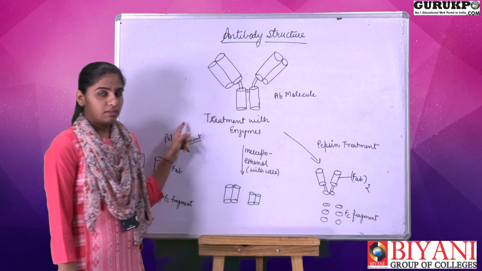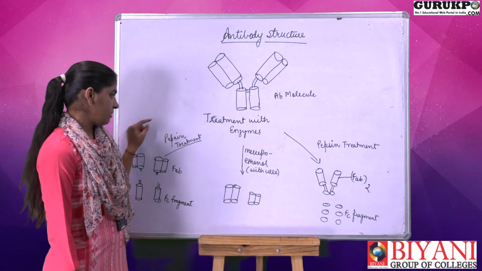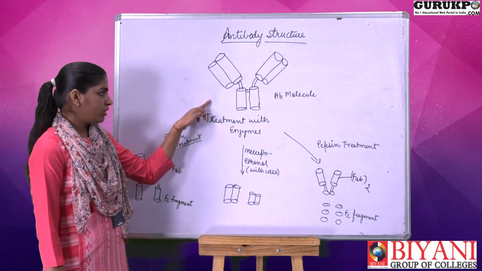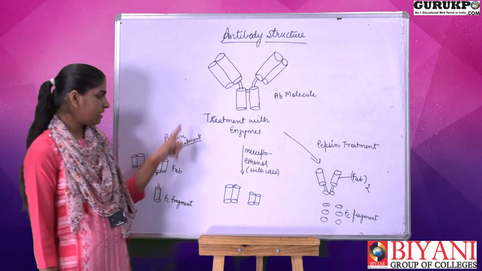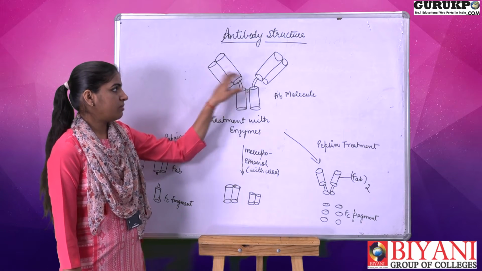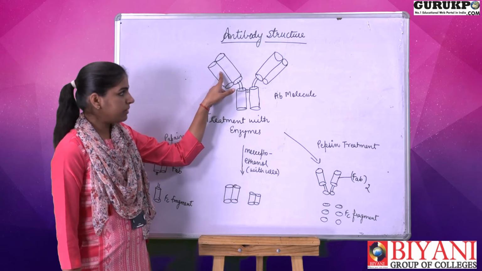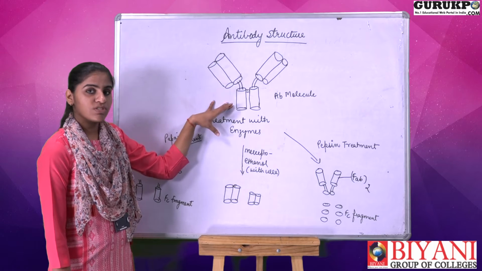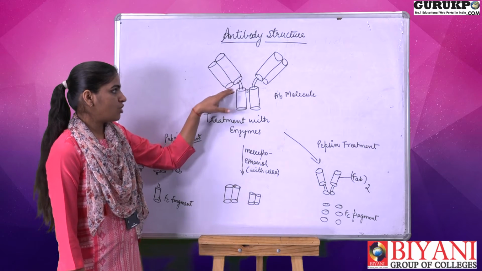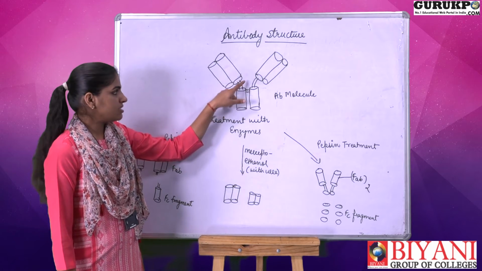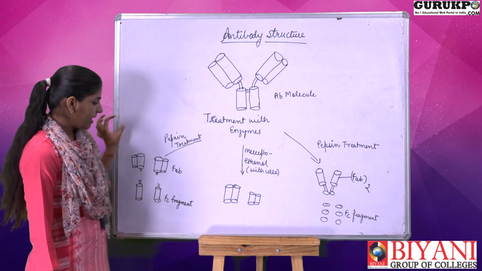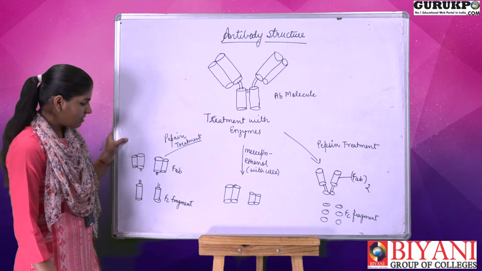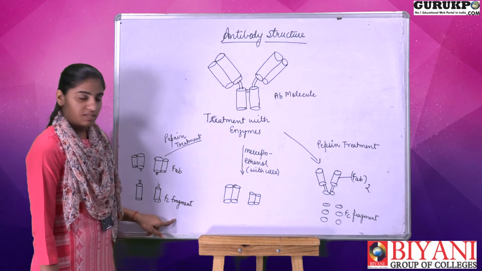First, they did their experiment with the papain treatment. After treatment with the papain enzyme, the antibody was cut into fragments: the Fab fragments, the large portion at the end of the arms, and the tail of the antibody molecule, which is known as the Fc region. They are joined together by bonds, and these bonds can be broken down and the fragments separated out as two Fab fragments and the Fc fragment.